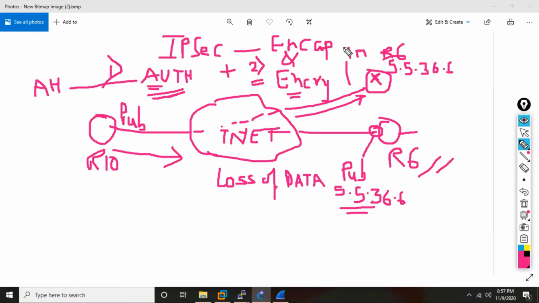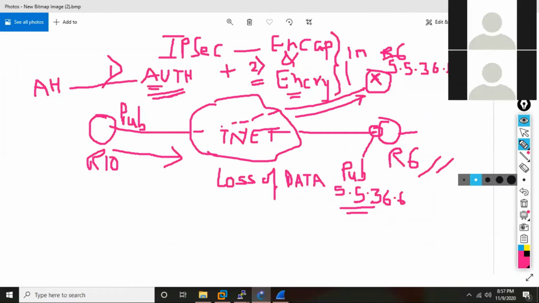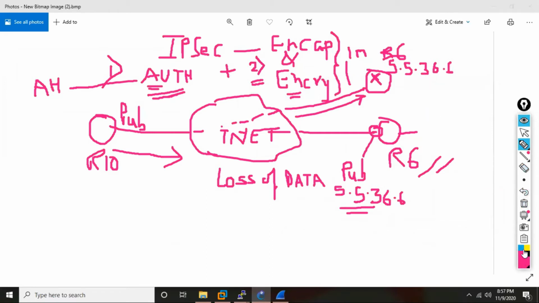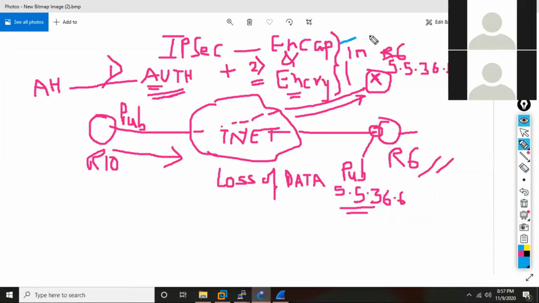And then the protocol which was responsible for encapsulation and encryption of the data was known as what? The actual main IPsec, basically, who is the main protocol? ESP. Because ESP is the protocol which is responsible for the security of the data, security of the IP packet.